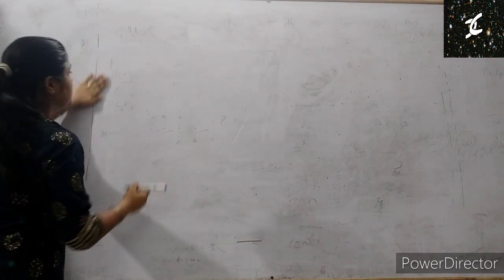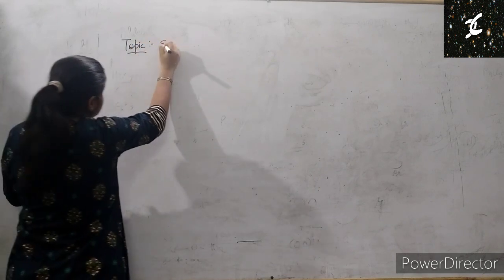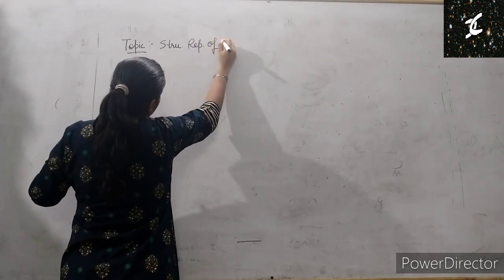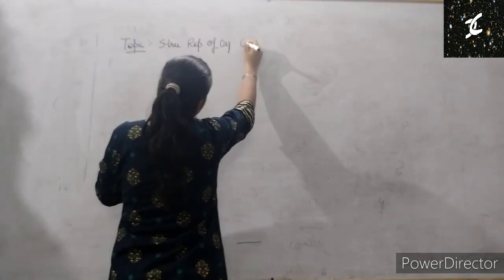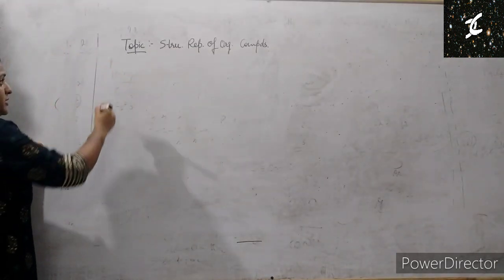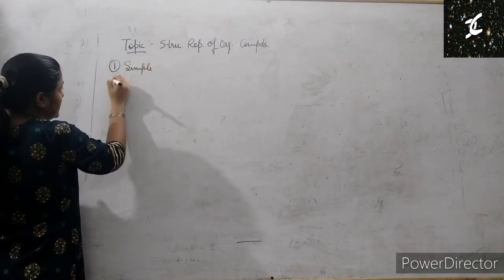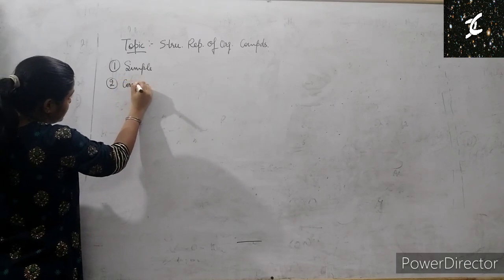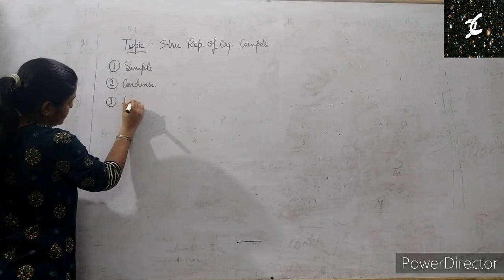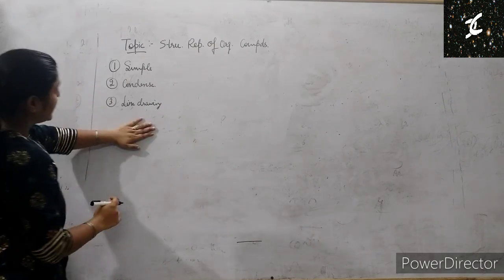Next we have structural representation. Next topic is structural representation of organic compounds. It is of 3 types. One is the simple structure. Second one is the condensed form. And third one is the line drawing.